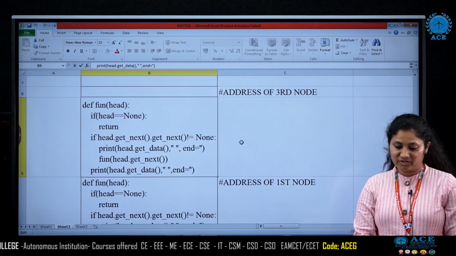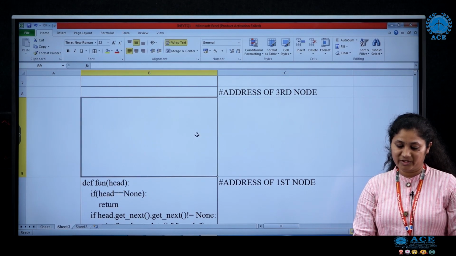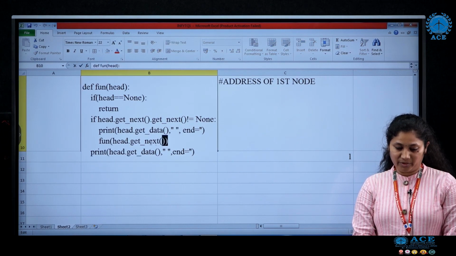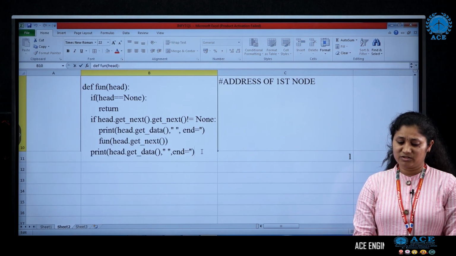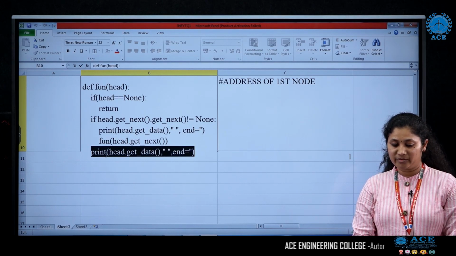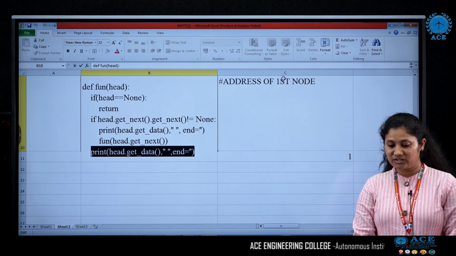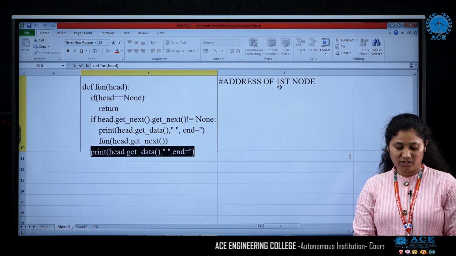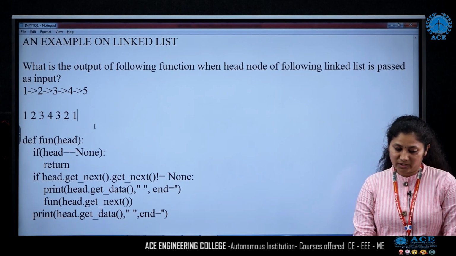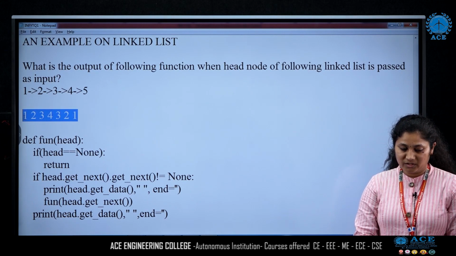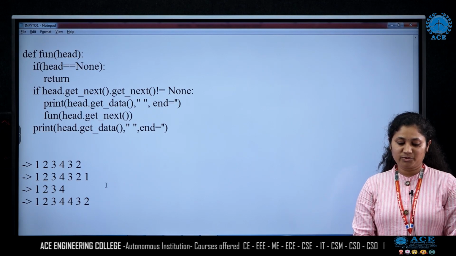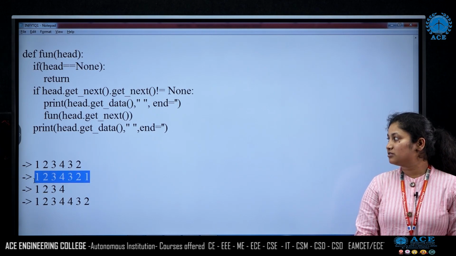And then again we return back from where it was called. So we have returned back to this, and after this statement there is again a print statement. This statement will print the value at head. Head is pointing to the address of the first node, and the first node value is 1. So we are going to print 1. This is what happens in this code snippet. Let us see whether we have this option. Yes, option 2 is the right answer.